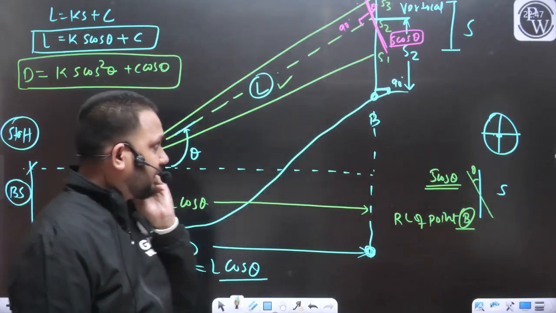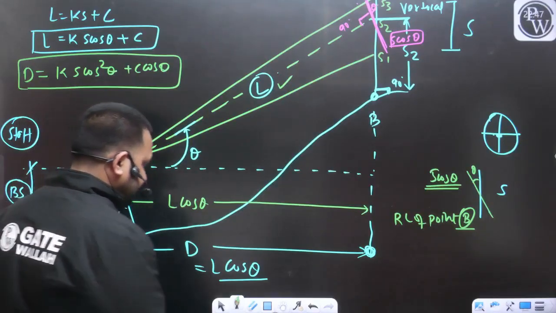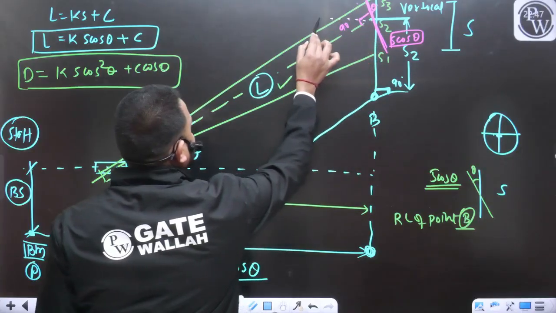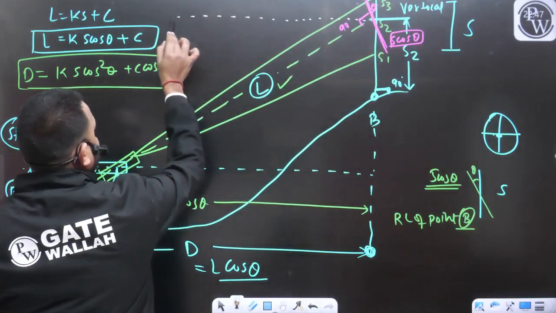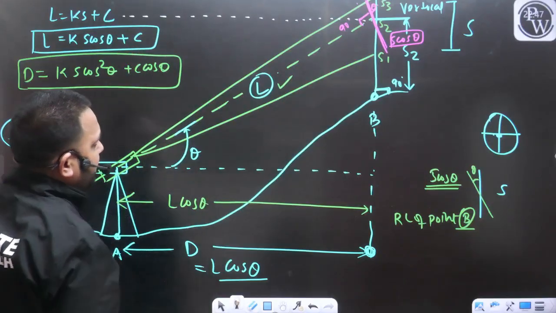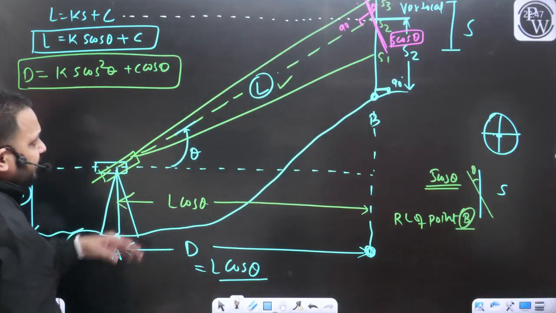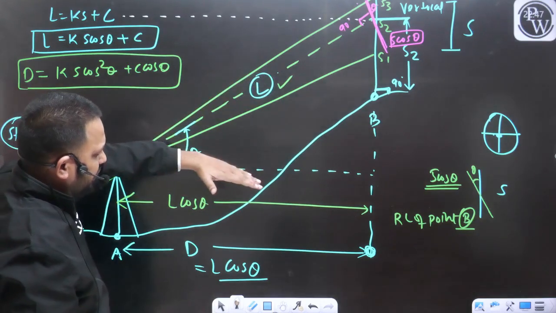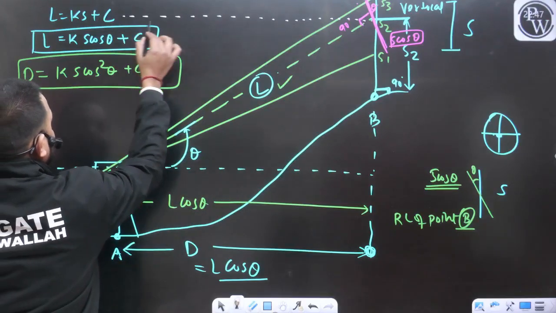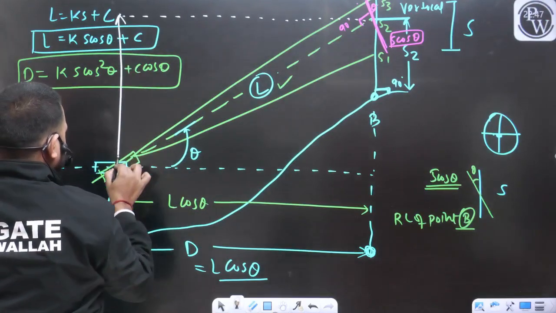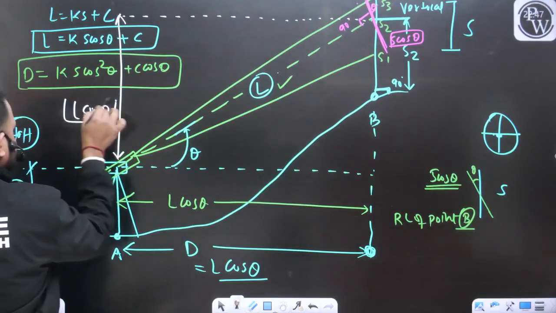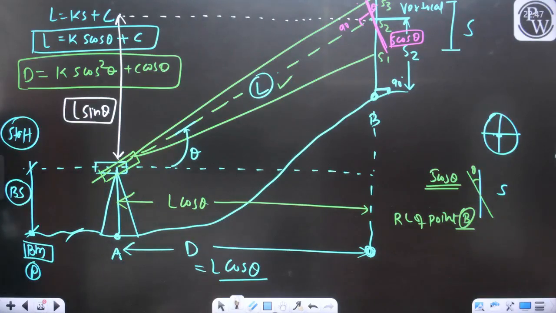Tell me dear, listen and see the diagram carefully. So for example, this is your distance S2. If you don't have any problem, can I say if this distance is L, this angle is theta, so this is going to be L cos theta, and I am representing here this distance is nothing but L sin theta. Can I write like this?